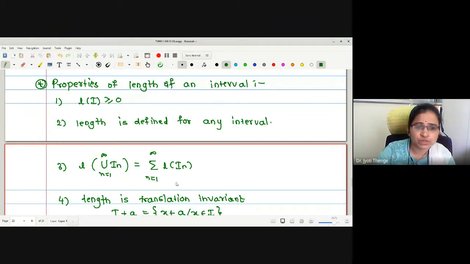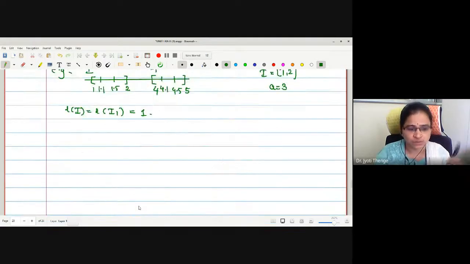Now our job is to construct a new function called measure. We will denote it by small m. Length we have denoted with small l. Now we will denote measure by small m, and while defining the measure of an arbitrary set, we will take care of these four properties.